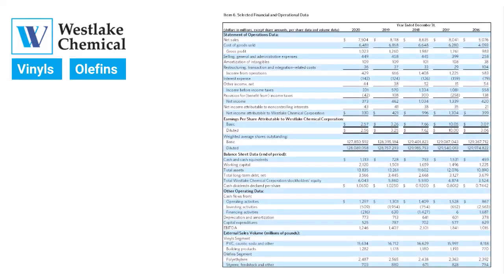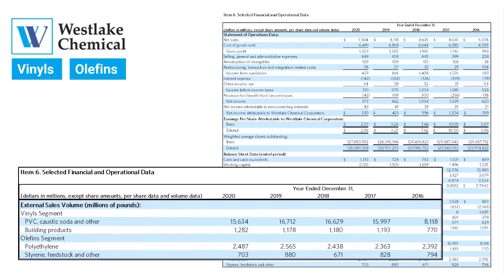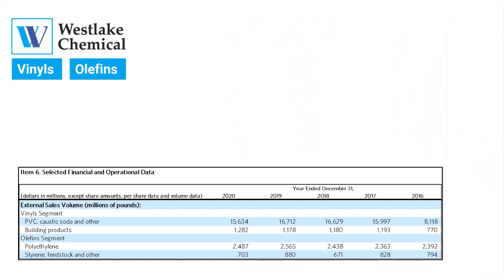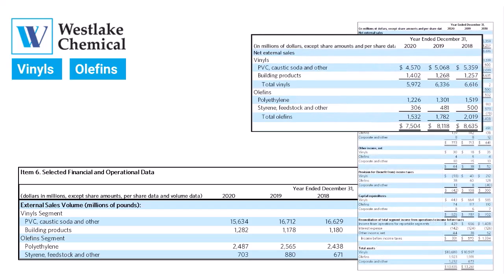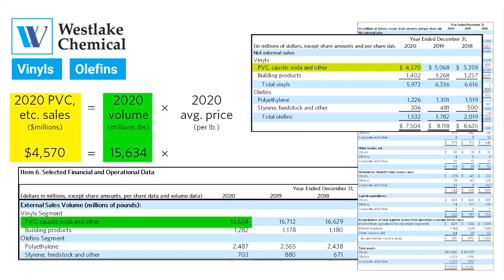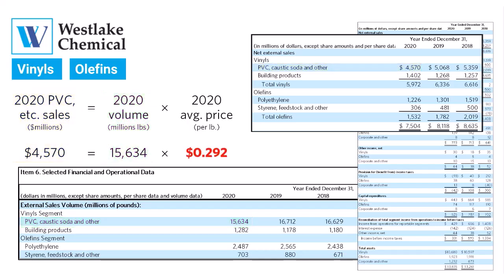A good place to begin looking for data is item 6 in the 10K, which provides data for the past 5 years. Here we see data on sales volume, which suggests that we could build revenue forecast around sales volume. Westlake's segment details provide the sales in terms of dollars. From here, the basic formula we can work with is volume times price. For historical data, we see the segment sales in volume, and we can use that to infer the historical average prices.